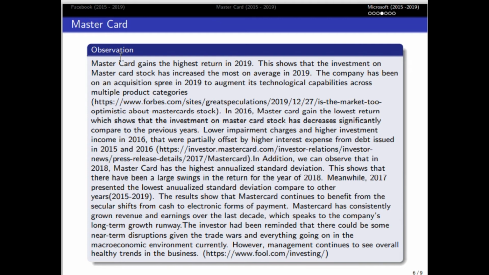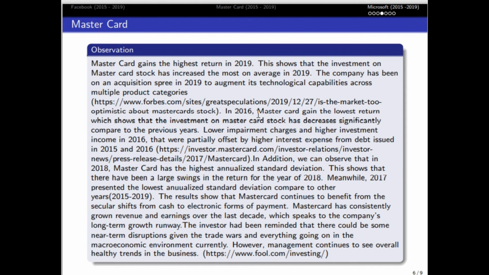So, what we can observe from Mastercard stock is it gains the highest return in 2019. This shows that the investment on Mastercard stock has increased the most on average in 2019. The company has been on an acquisition spree in 2019 to augment its technological capabilities across multiple product categories.